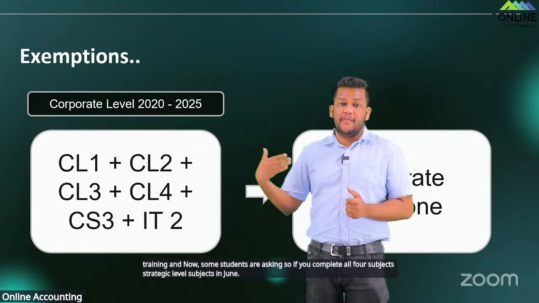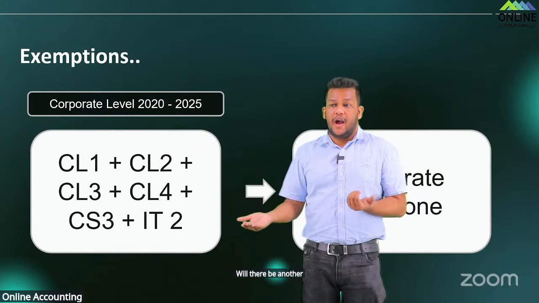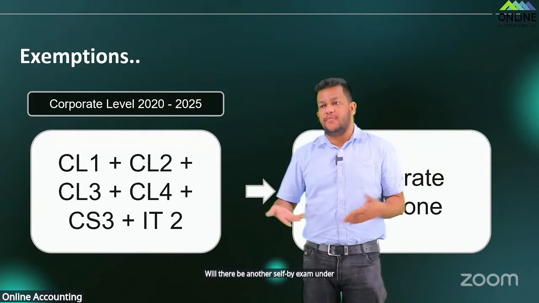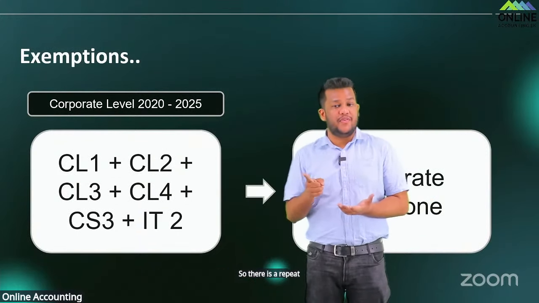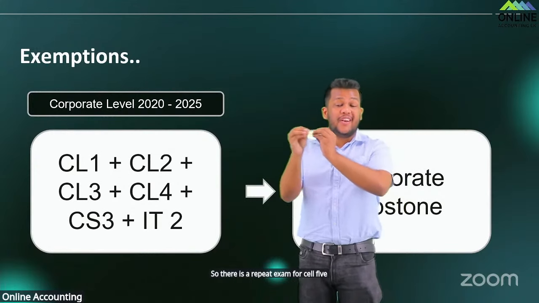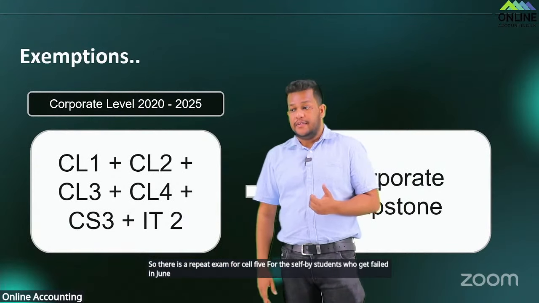if you complete all 4 strategic level subjects in June, will there be another SL5 exam under the old syllabus? No, at the moment, no. Right? So there is a repeat exam for SL5 for the students who fail in June, right?